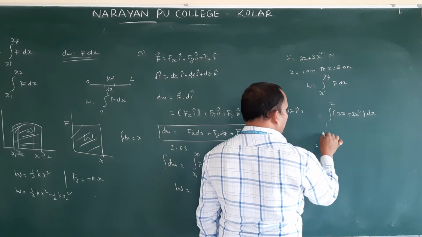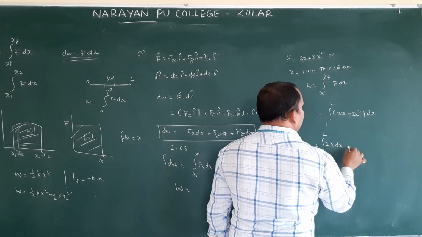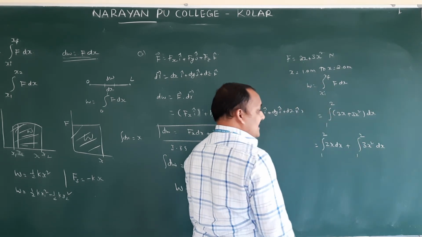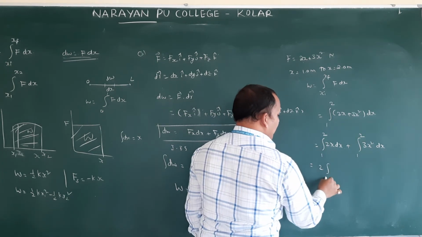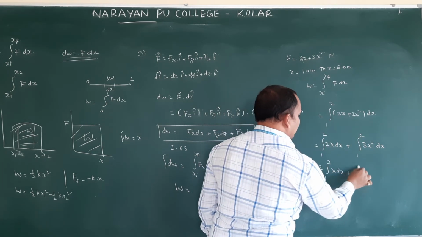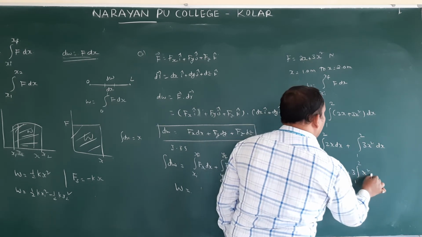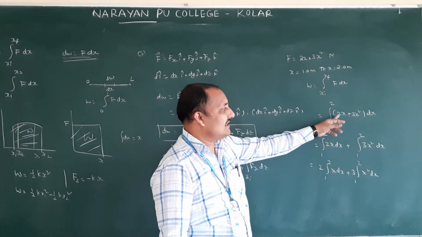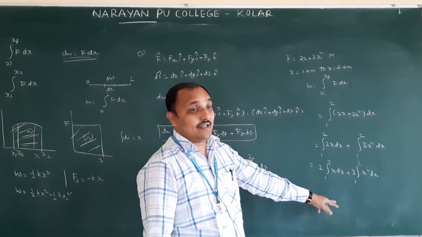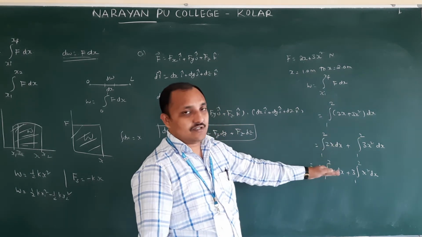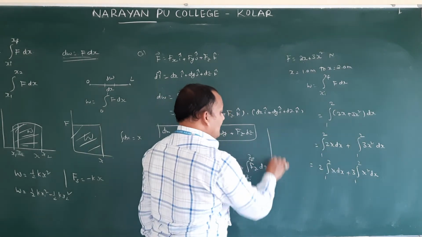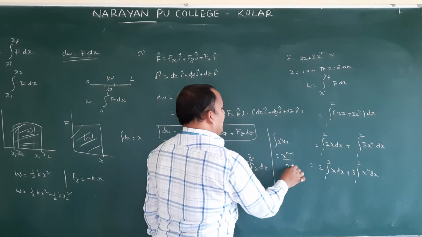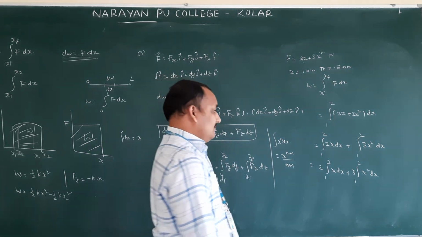Expand this one: integral 1 to 2 of 2x dx plus integral 1 to 2 of 3x square dx. 2 is constant, right? It goes outside. 2 integral 1 to 2 x dx, 3 integral 1 to 2 x square dx. Once our mathematics people start in second period, then after seeing this equation only, you can write the next equation directly. But here you don't know this now, therefore I am explaining these many steps. What is the formula? Integral x power n dx is equal to x power n plus 1 by n plus 1.